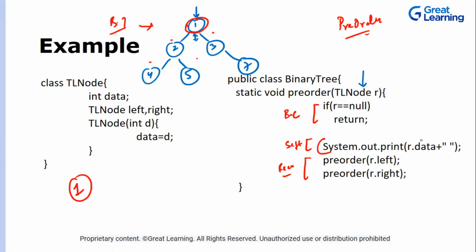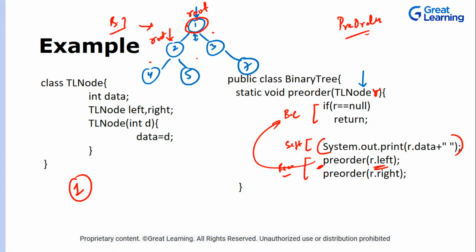This is the self work, and we printed the data of this root, because the root node is shared with us. This is our root node for now. We print 1, then recursively call pre-order, but this time we send the root's left. For this next function call, this will be the root. This is very important, guys, and most tree questions in competitive programming can be solved with the help of these traversals, almost most of the time.